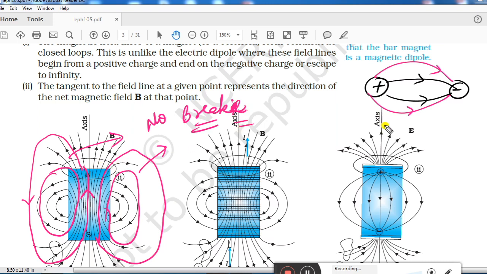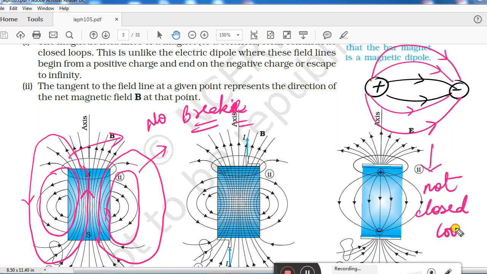But what we have seen here is that electric field lines only travel from positive charge and terminate at negative charge, so these were not forming closed loops. This is one of the biggest differences between electric field lines and magnetic field lines.